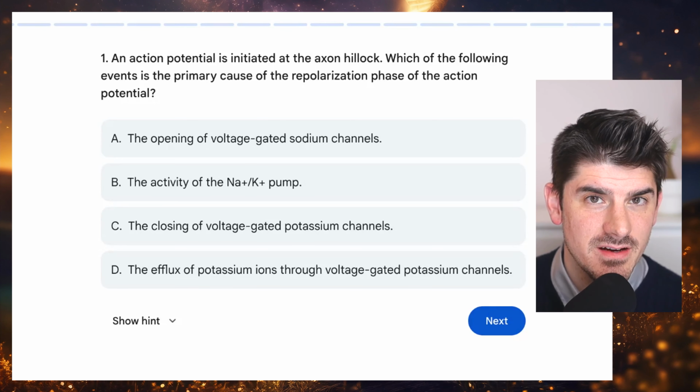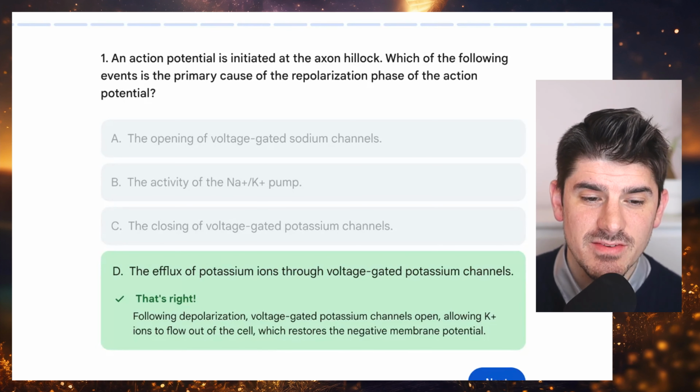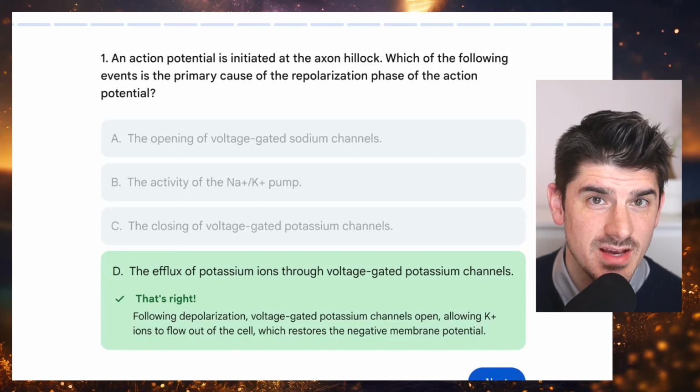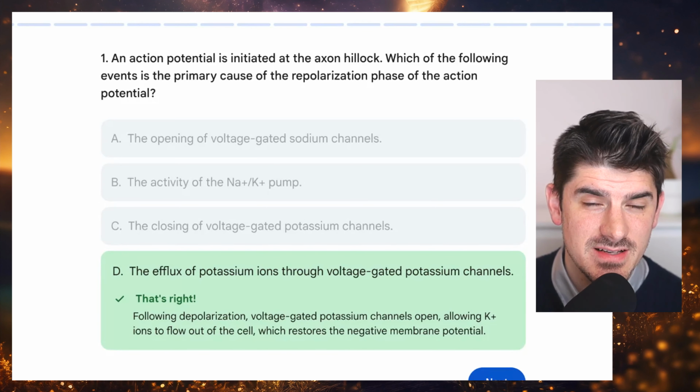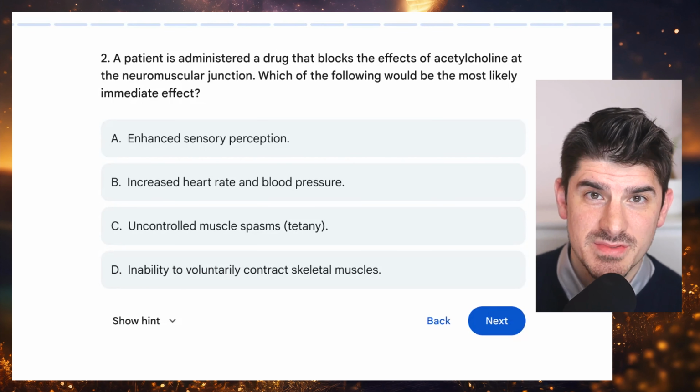The key to the answer here is that they're asking about the repolarization phase. This would be D, the efflux of potassium ions through voltage-gated potassium channels. Because the potassium ions have a high concentration inside the cell, when we open those channels up, the potassium rushes out of the cell, dropping that charge back to that negative resting potential. This is repolarization. Problem 2.